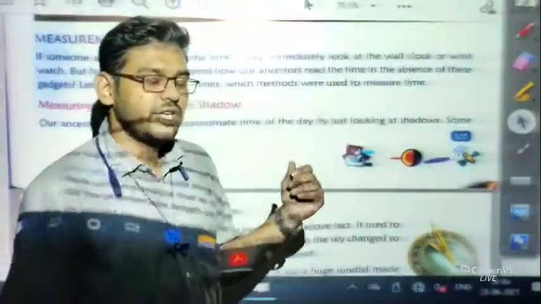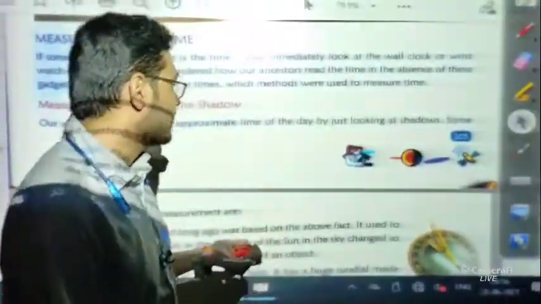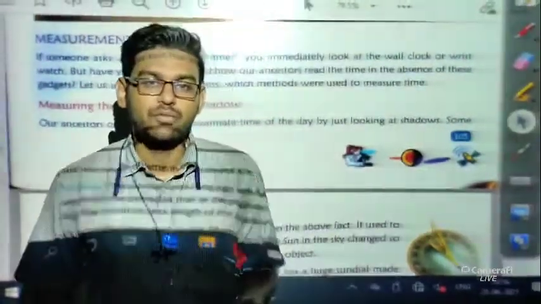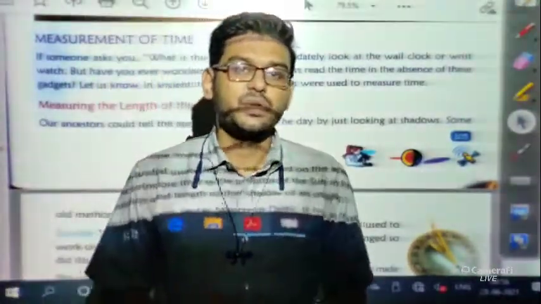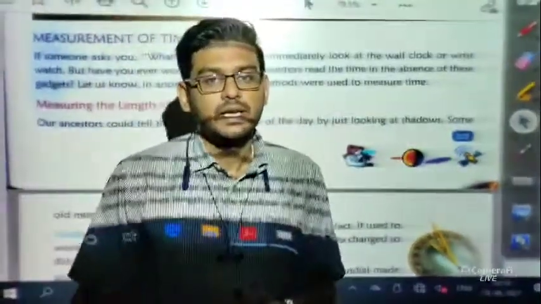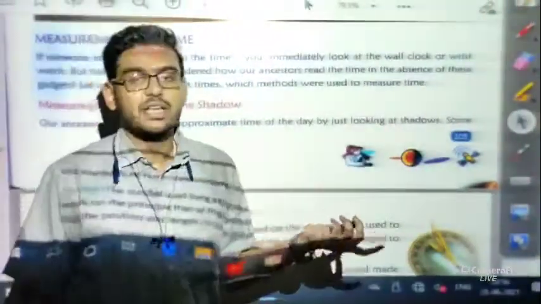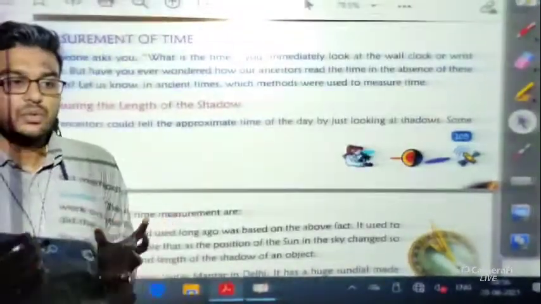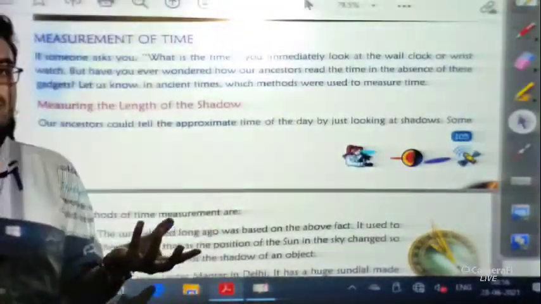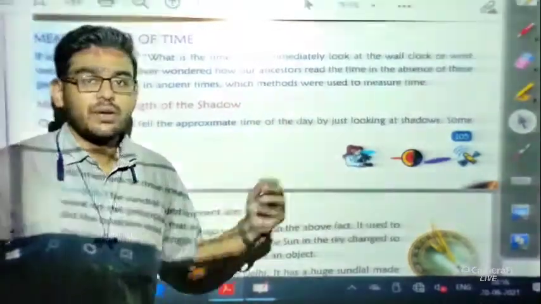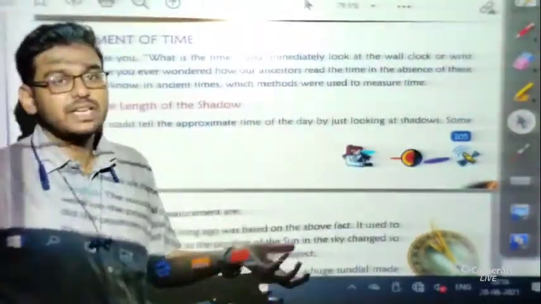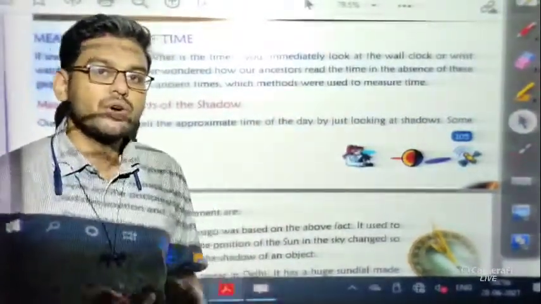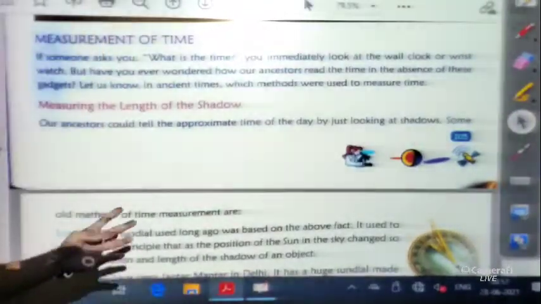This is our third video lecture of this chapter, motion and time. Previously, students, we have seen many things. We have seen the concept of speed, how to find out the speed, and the units of speed. Then we discussed the distance-time graph. If a table of distance and time data is given, we can use that data to plot a graph for uniform motion and non-uniform motion. So all these things, students, we have already read.